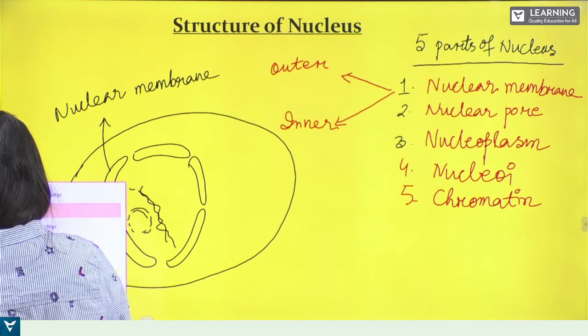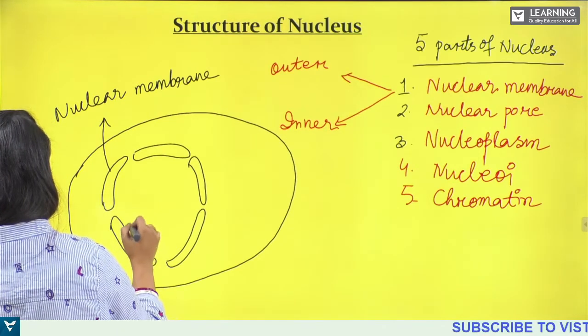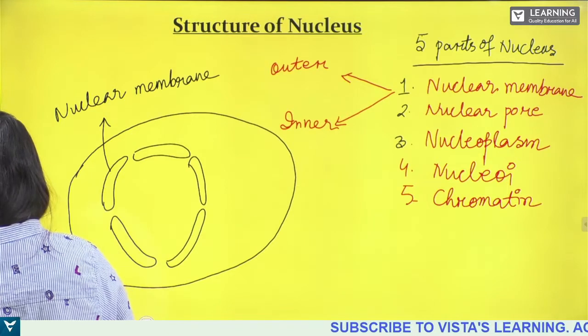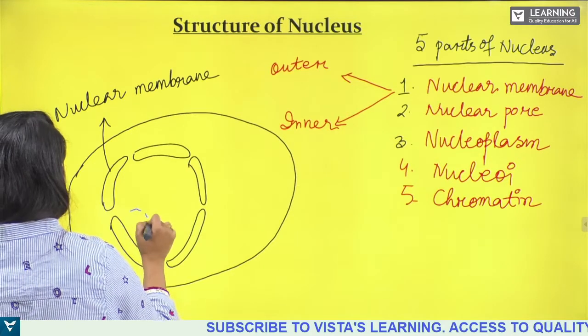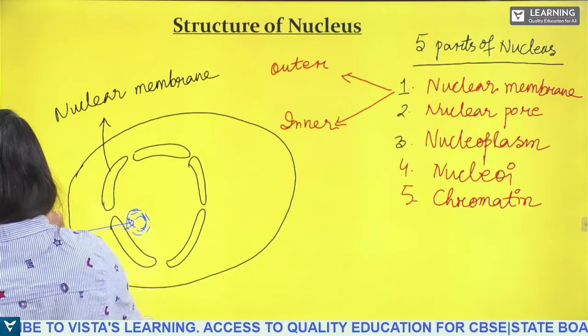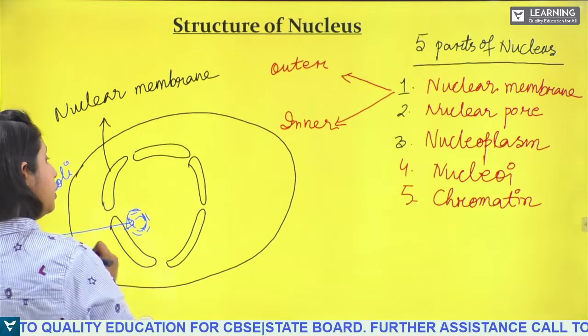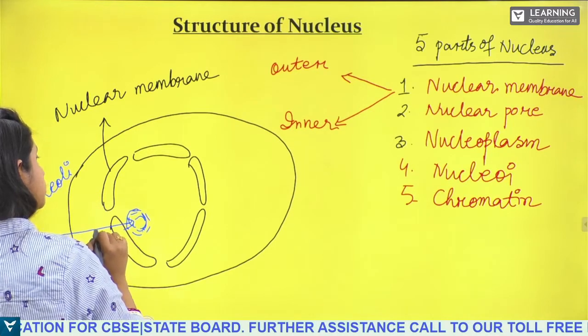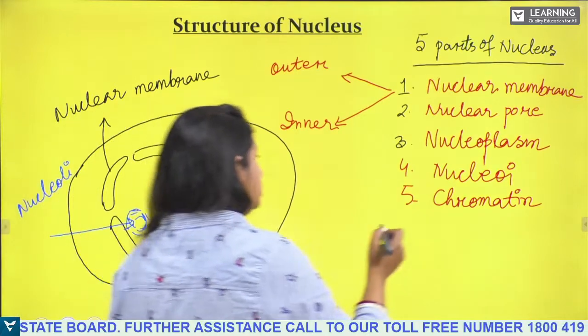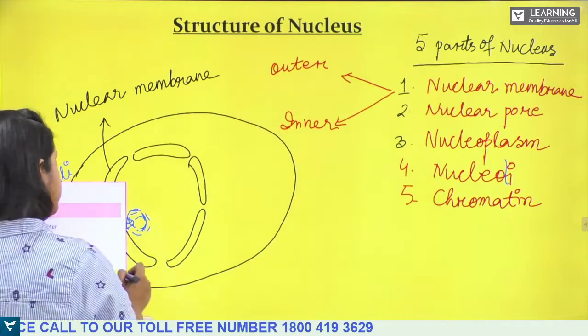Then here you will find nucleoli, and also here you will find the chromatin. Okay, let me use a different color. So see, here you will find nucleoli. And also what you will find?